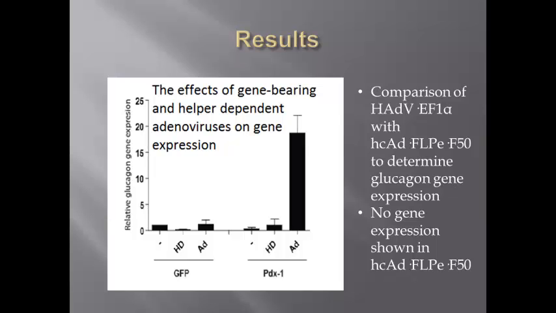No glucagon gene expression was detected in human mesenchymal stem cells expressing PDX1 that were exposed to the high-capacity adenoviral FLPE F50 vector. However, transduction with first-generation adenoviral vectors increased glucagon gene expression by approximately 20 times. This suggests that glucagon expression in PDX1 human mesenchymal stem cells can be attributed to the presence of adenovirus protein-coding genes.